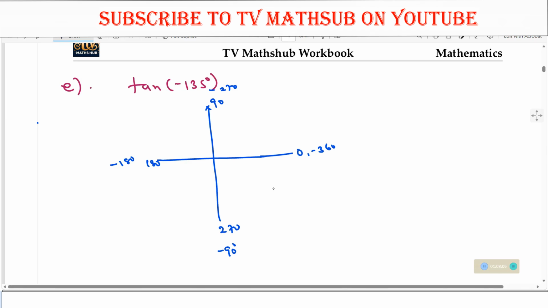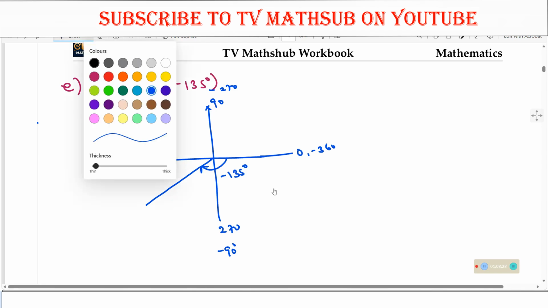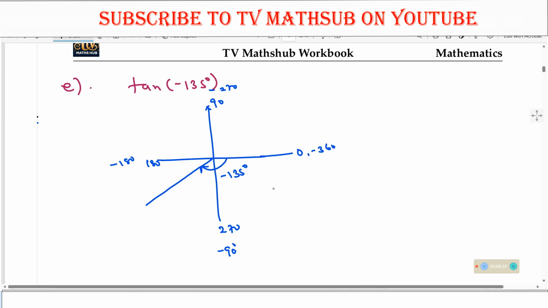So where do we have 135? So move from here. When I move like this, I reach here, it is 90. So 135 must be between negative 90 degrees and negative 180 degrees. So this is negative 135 degrees. That is taken from the clockwise direction, not the anti-clockwise, this one. So this is where I have negative 135.